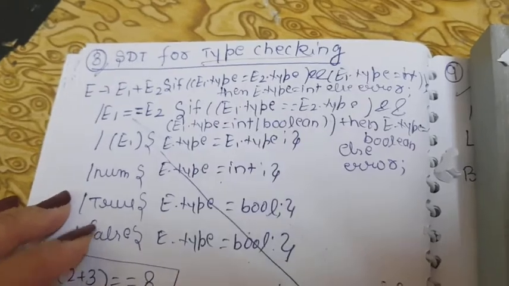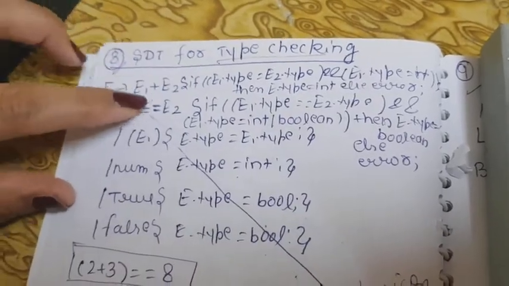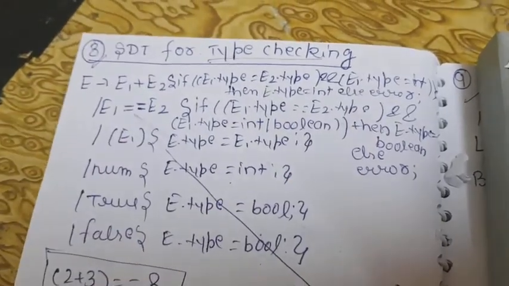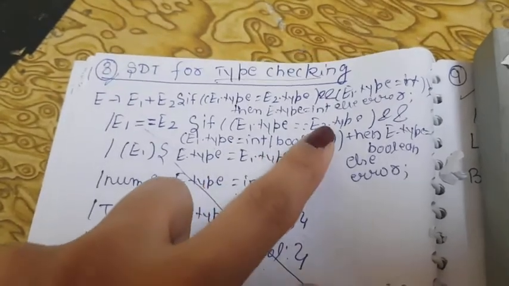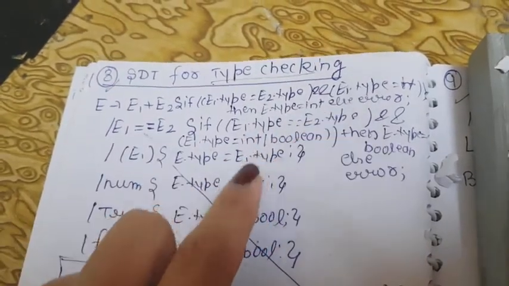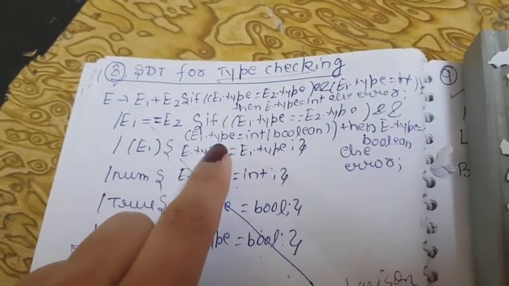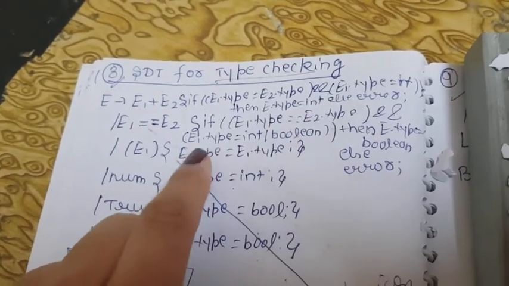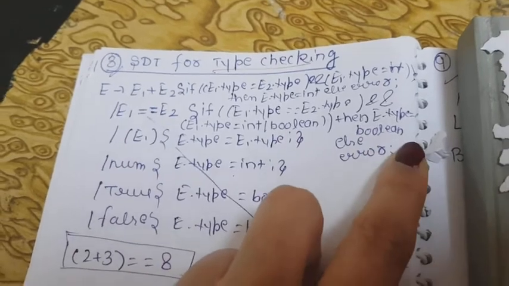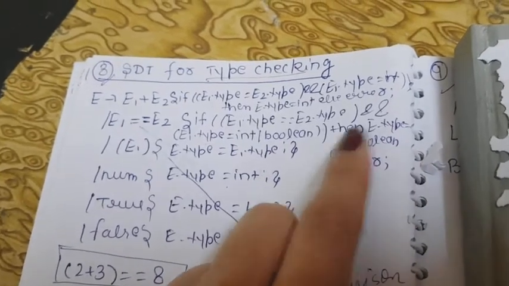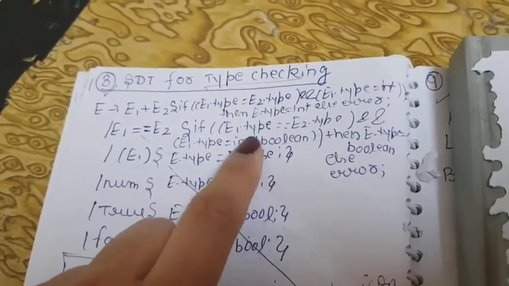अभी मैं आपको बता दूं कि whenever you clear these two things, ठीक है, आप इसमें देखोगे कि it can be true, it can be true, it is one, it is one. तो here integer, boolean, in this second one E1.type, they can be both, and then E.type is equal to boolean, and अगर कुछ नहीं तो else error. I think this will be clear now.